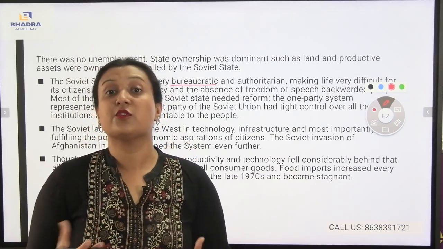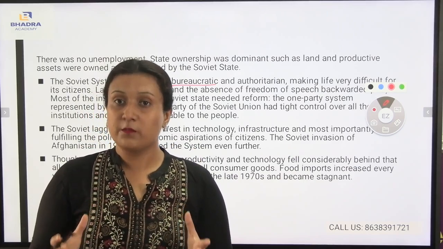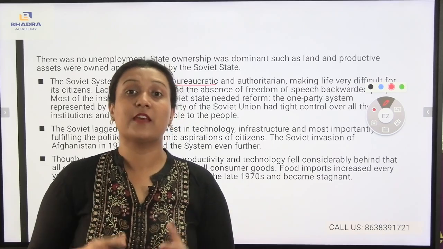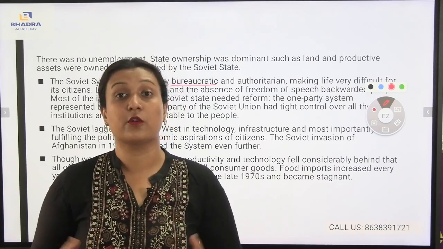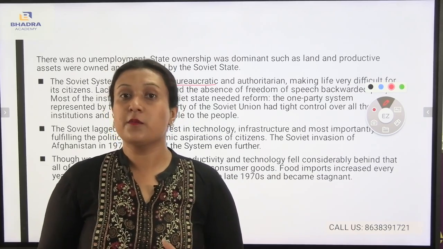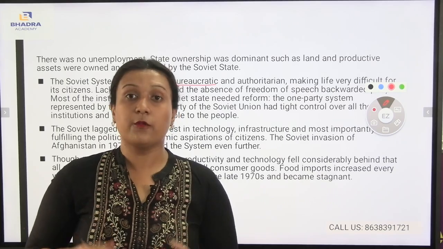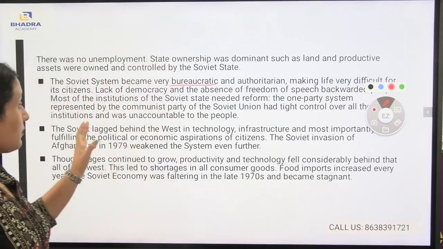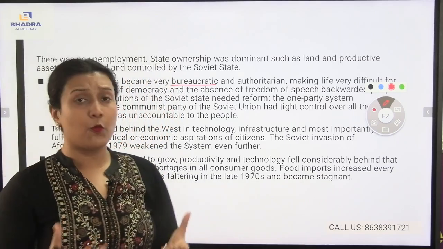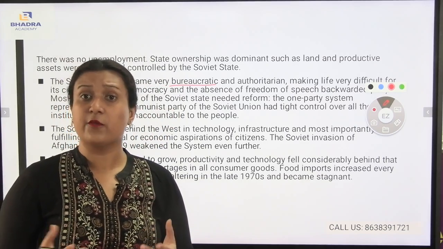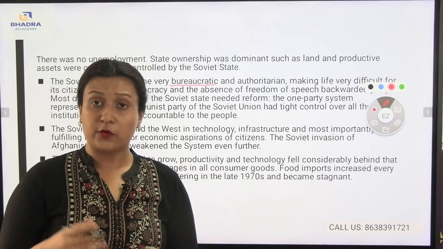Authoritative means it was controlling the people. The Soviet leadership was controlling the people and not listening to them, which means there was no freedom of speech. As a result, this was holding those people back. The people were becoming more backward. Also, there was a one-party system, and as a result it was creating problems for the people living in those areas.